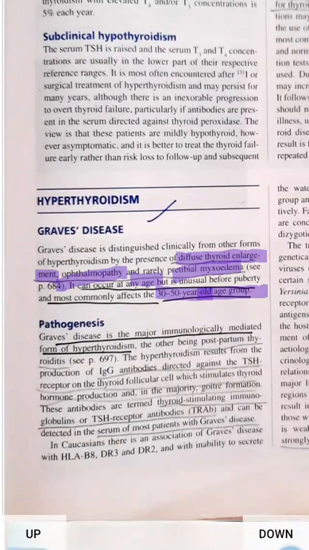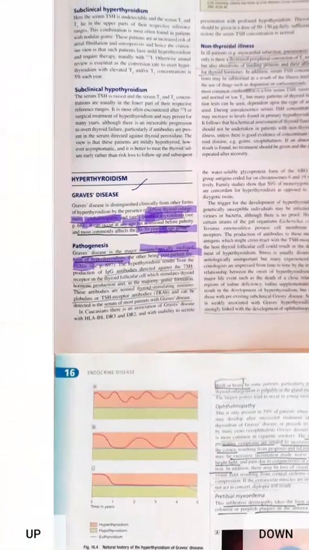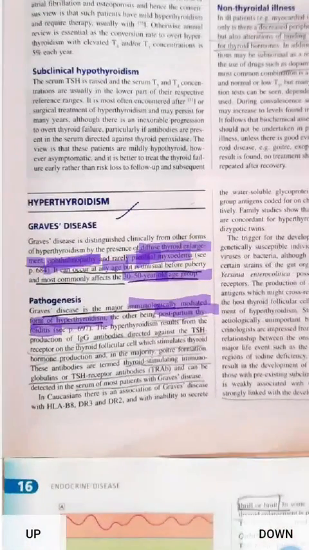Then pretibial myxedema. Graves' disease is the major immunologically mediated form of hyperthyroidism. The other, second immunologically mediated cause is postpartum thyroiditis, but the major one is Graves' disease.